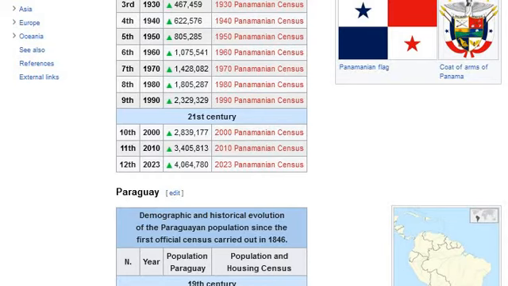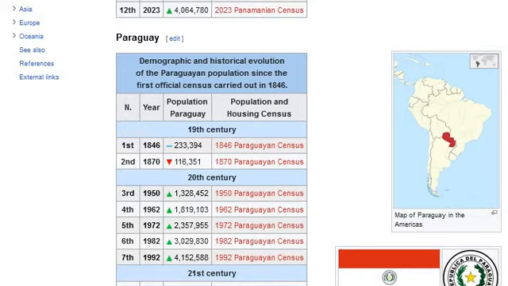historical evolution of the Paraguayan population since the first official census carried out in 1846. Year, population. Paraguay population and housing census, 19th century. First, 1846: 233,394. 1846 Paraguayan census. Second, 1870, decrease: 116,351. 1870 Paraguayan census.